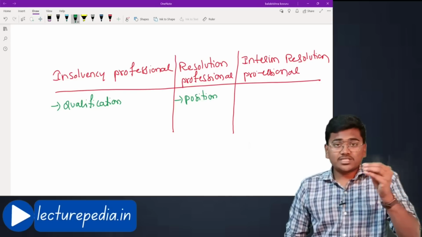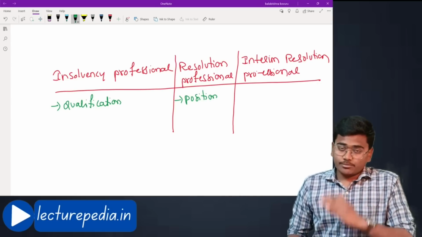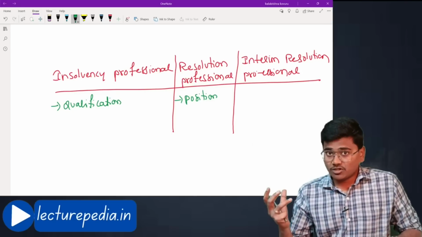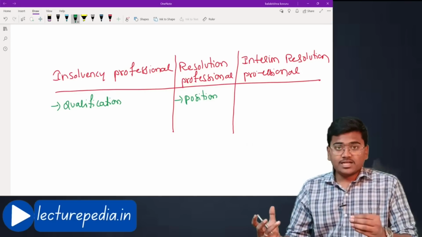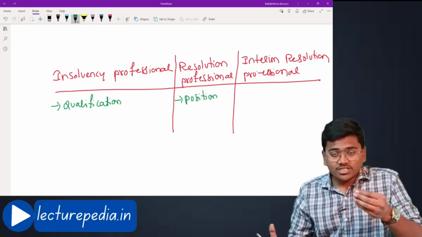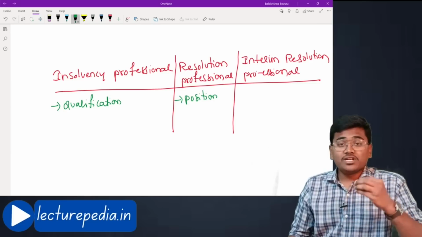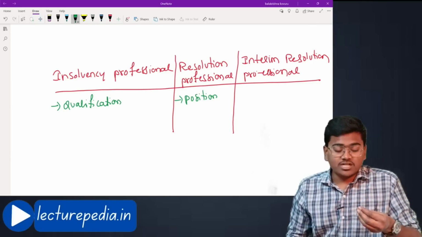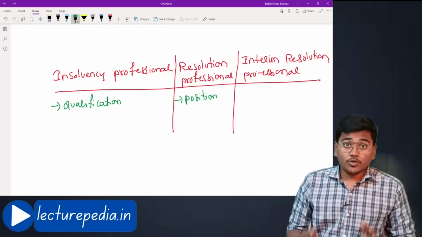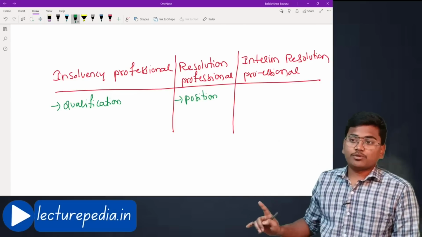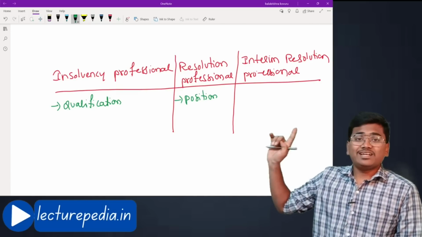This interim resolution professional, after coming into the company, will form a committee of creditors. This committee of creditors will either appoint this interim resolution professional itself as a resolution professional, or will replace this interim resolution professional with a new resolution professional. Hope that is clear. Okay, that is the difference between insolvency professional, resolution professional and interim resolution professional.